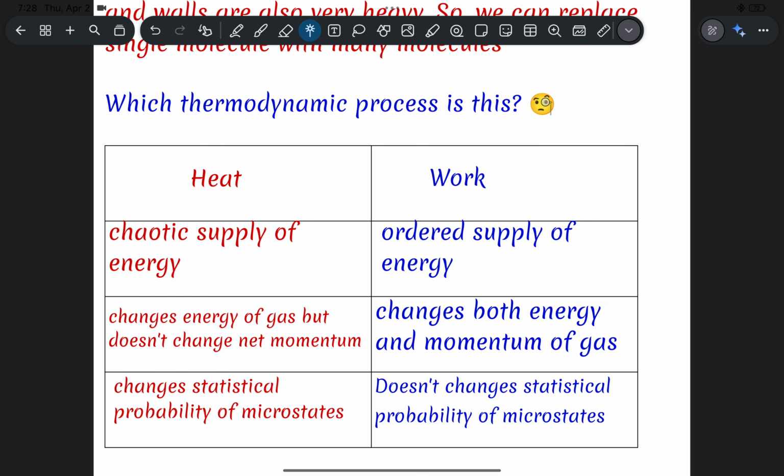So in case of heat, if you observe, gas will definitely get energy, but the net momentum is not changing much. But in case of work, when you're doing work on gas, you'll change both energy and the momentum of the gas. To be more precise with this definition, it's actually the statistical probability of the microstates that will change. But for work, it remains the same. Okay.